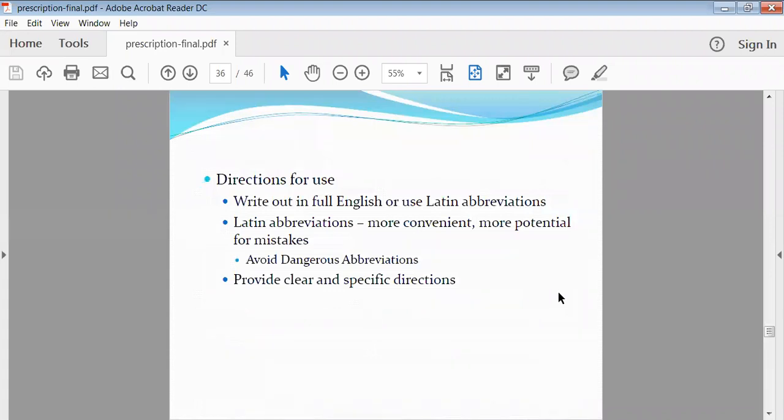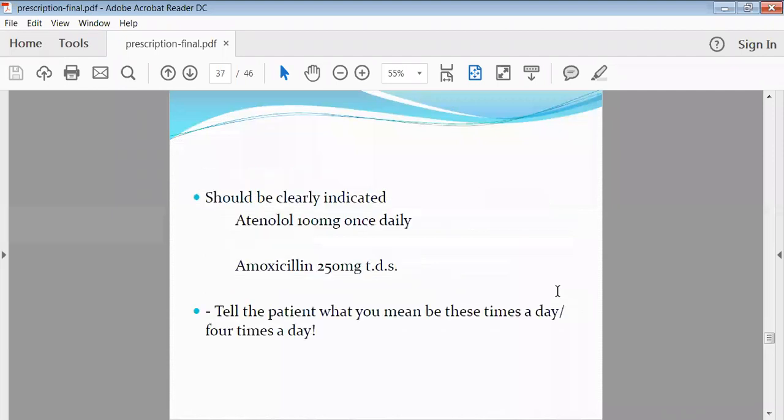Then, the directions for use of the medicaments: whether the medicament should be taken in the morning, evening or three times, as well as the method of administration. Each and everything should be written very clearly, because at the end your patient may be educated or may not be educated. So he should get a clear-cut idea while handling or taking that medicament.